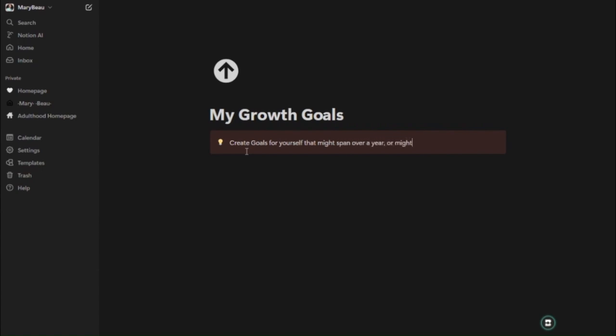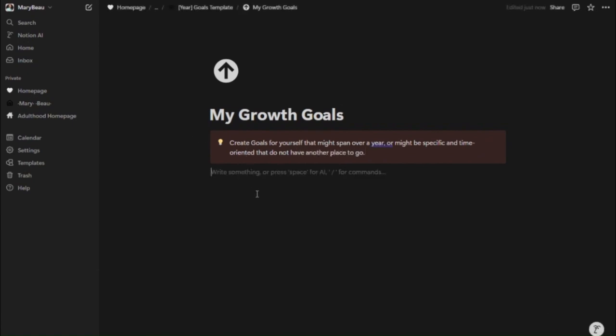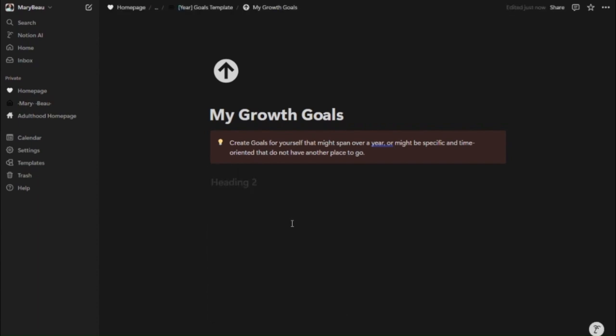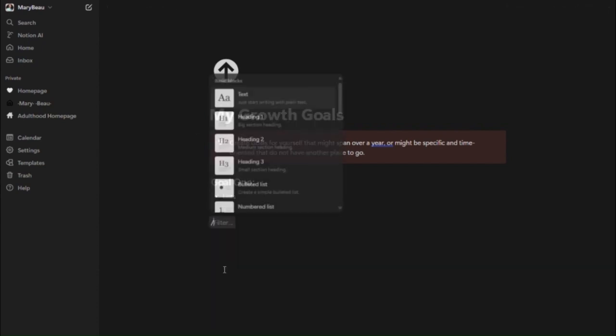So I'm creating obviously a note here for you guys if I make this downloadable or an editable template for you to use, that this is where you can create goals for yourself that will span over a year. So again, more lifelong goals. This would also be a great place if you wanted to put your bucket list or something you've wanted to accomplish in life that there doesn't ever seem to be another place that you can organize this. I just like having everything in one place on Notion. I can click back and forth, and there is the search feature there at the top left if you want to use that feature. And so just creating different goals.